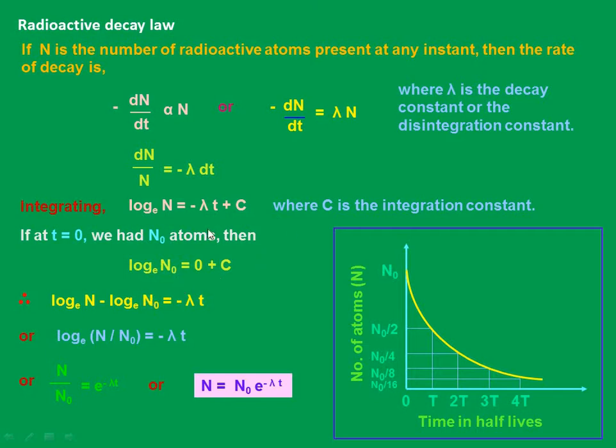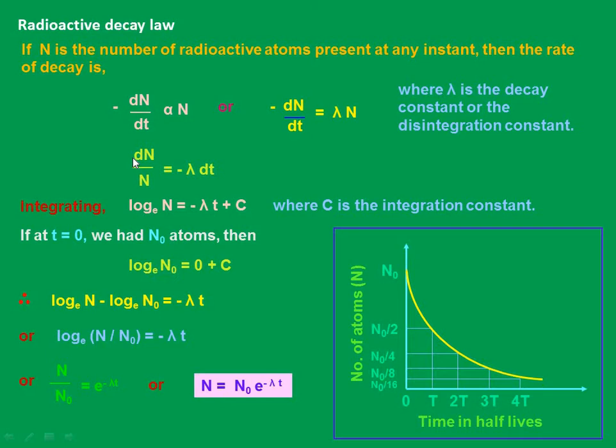According to the radioactive decay law, the rate of radioactive decay dN by dt, which is the number of nuclei disintegrating per unit time at any instant, is directly proportional to the number of nuclei present at that instant, and is independent of the external physical conditions like temperature, pressure, chemical composition, etc. Radioactivity doesn't depend on all these factors.